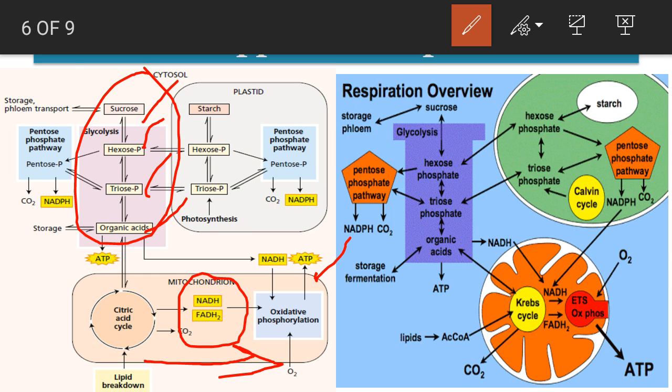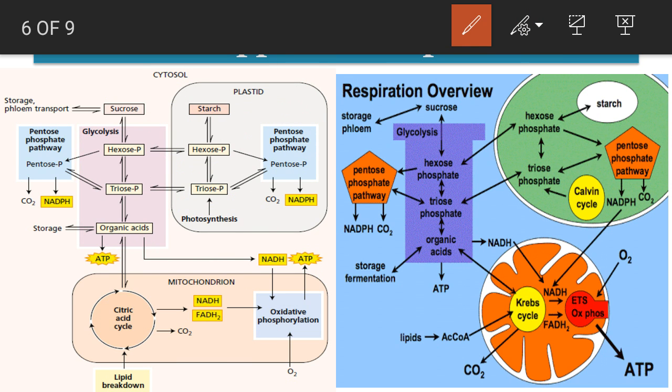There are many metabolic pathways and metabolic biomolecule pools which are interlinked with one another. As you can see here, in the plastid, the pentose phosphate pathway is linked with the glycolysis pathway by the formation of starch, hexose and triose phosphate. Likewise, see in another diagram, here you can see the same pentose phosphate pathway linked to the hexose phosphate and triose phosphate pool,